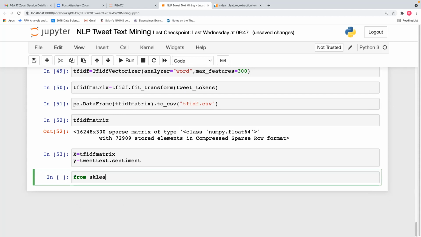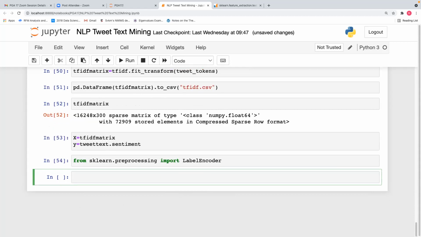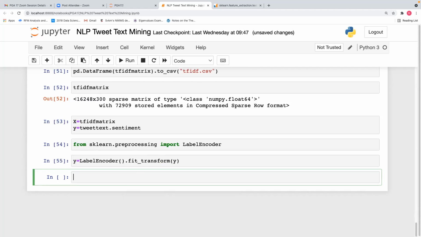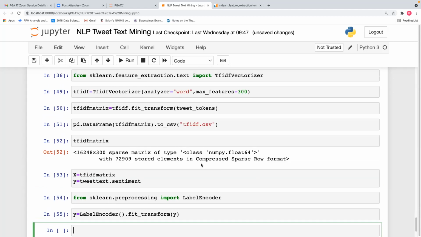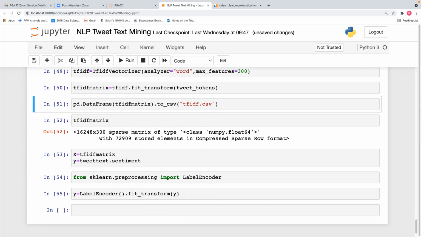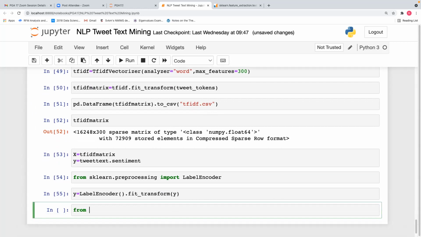Now from sklearn dot preprocessing import LabelEncoder. Y is equal to LabelEncoder().fit_transform(Y). We have label encoded the Y. We kept the TF-IDF matrix like that and just label encoded our dependent variable. Then we can use it for modeling.